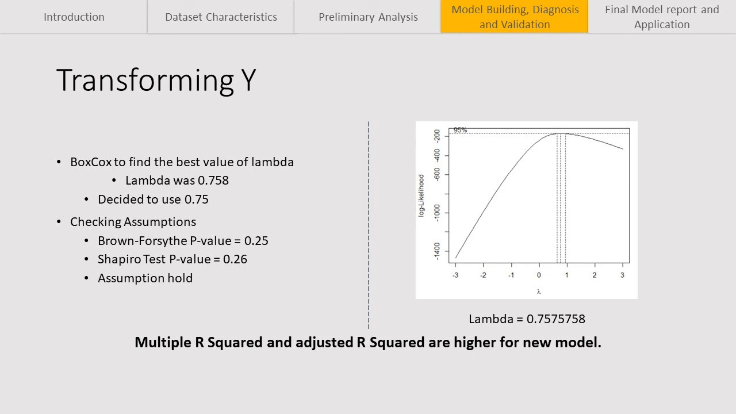As we can see from the graph and the code, the Box-Cox procedure suggested that we transform our response variable by raising it to the power of 0.758. For convenience, we decided to use a value of 0.75. All the assumptions hold for the new transformation of y. Moreover, the multiple r² and adjusted r² were higher for the new model, suggesting that the model can explain more of the variability and is a better model than the one we previously had.